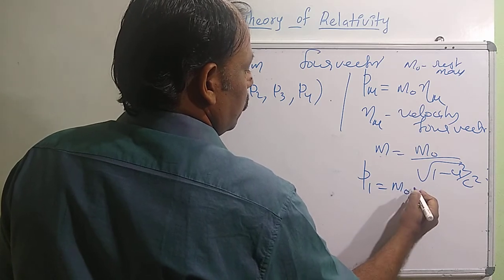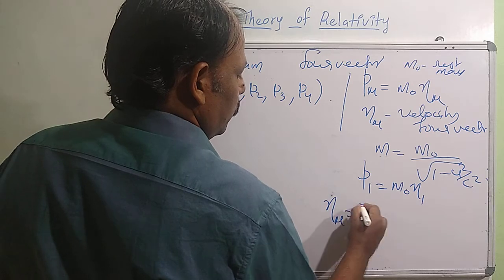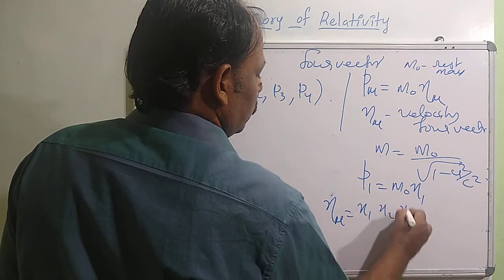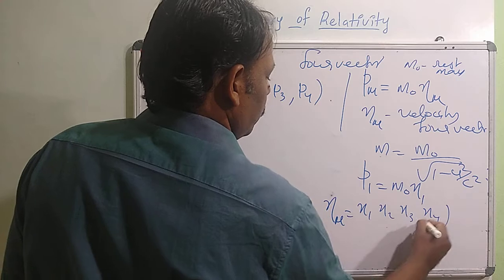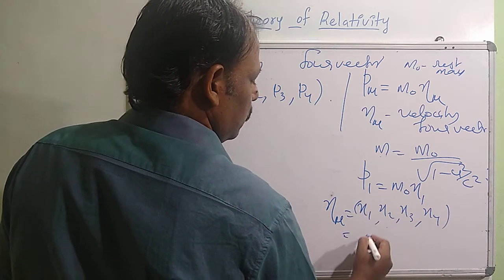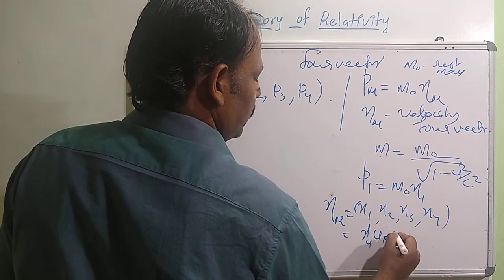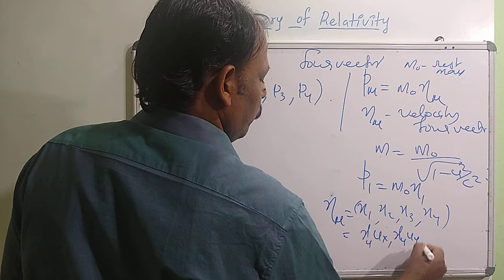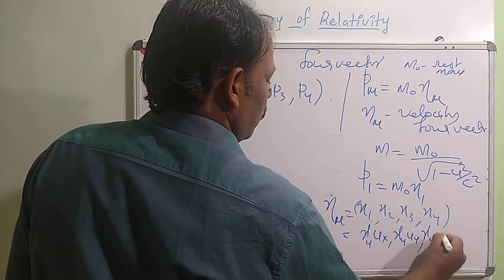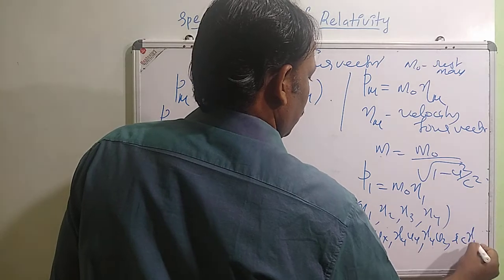P1 is M0 eta 1. For eta mu, we know that eta 1 is gamma u ux, eta 2 is gamma u uy, eta 3 is gamma u uz, and eta 4 is ic gamma u.